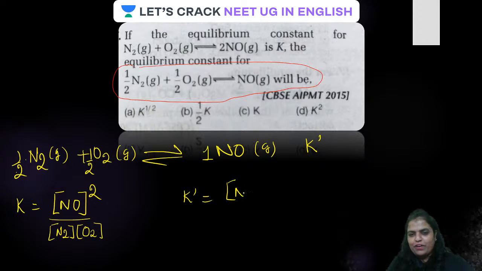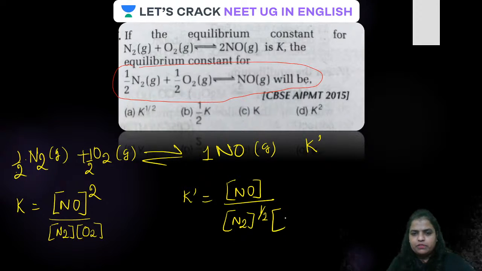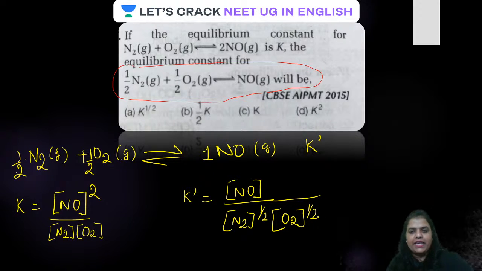The concentration of NO upon N2 half, then O2 half. Is that clear? This is K dash. This is K and this one is K dash. On squaring both sides, this will become what, guys?